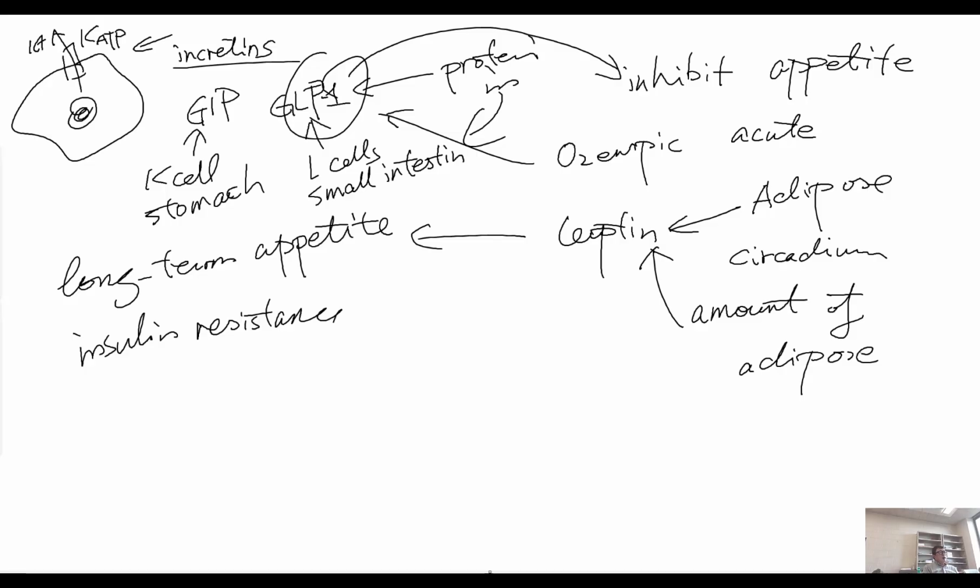Let's see, I think that's it. Anything else? Oh, so circadian rhythm regulates leptin, but I was wrong. Night is high. Okay, this is daytime, nighttime is like this, maybe. Yeah, night is high. So we want to eat more at night.